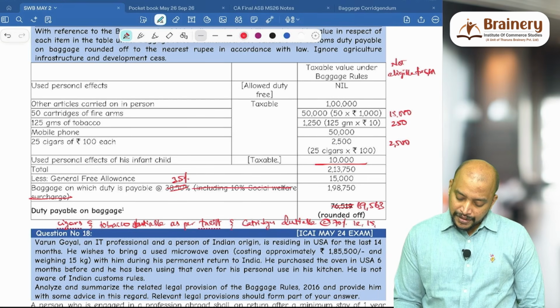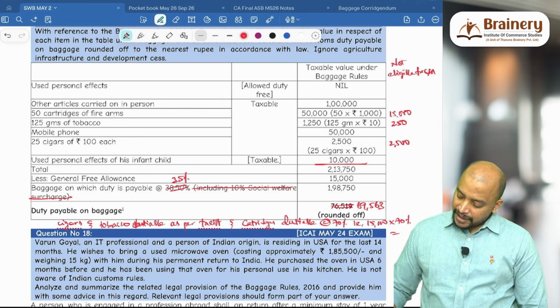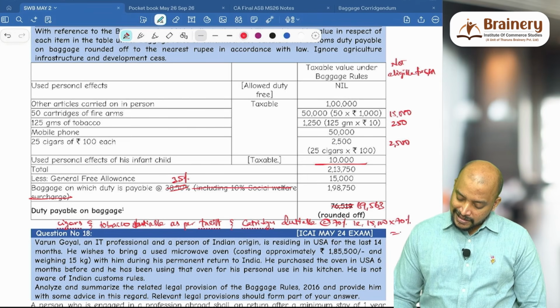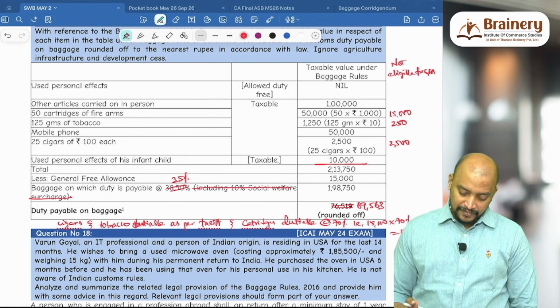That is 15,000 into 70%. 15,000 into 70% will be 10,500. Okay.